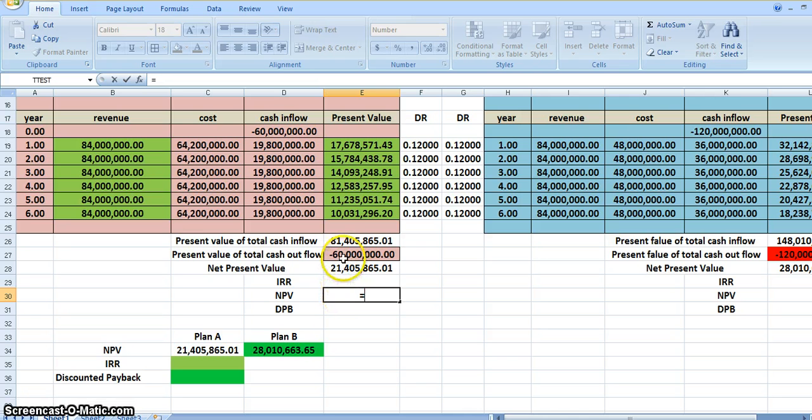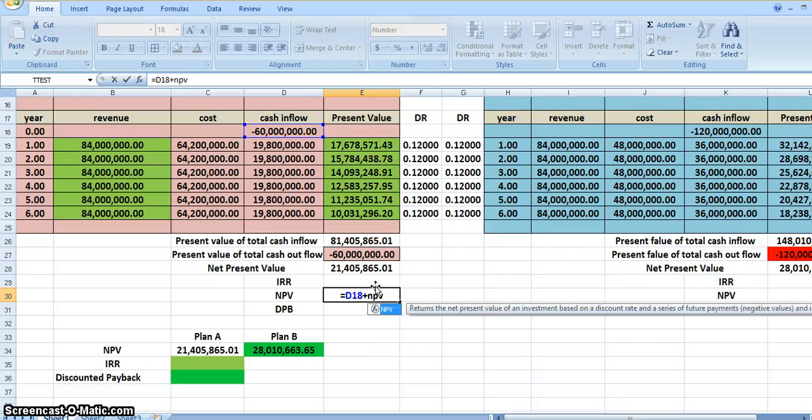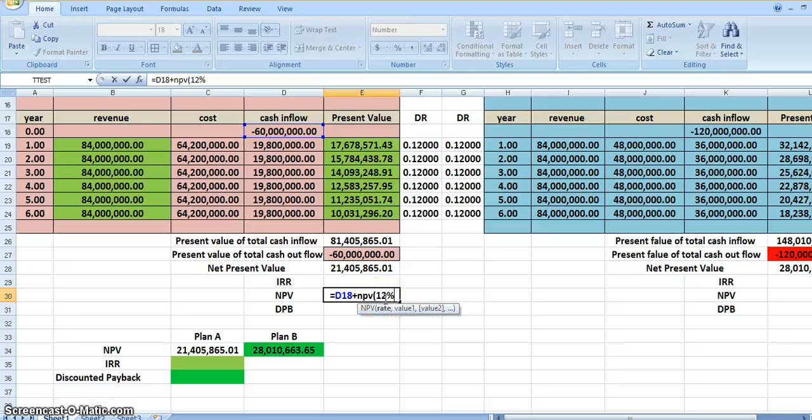Okay, now let us also look into how to calculate the NPV value through Excel. There is just a difference: we'll have to add the cash outflow, that is minus 60,000, plus NPV, in brackets. What is the rate which we are using? That is 12%, comma, the values. What are the values on which we are calculating? That is D, from 19 to 24. Okay, parenthesis closed, enter.